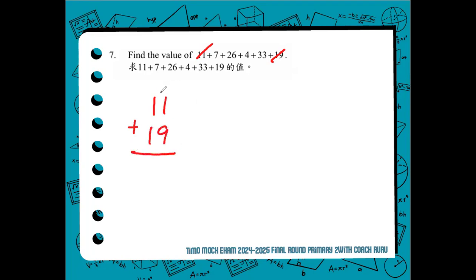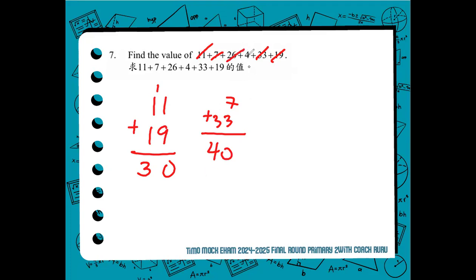The unit digits of 11 and 19 are 1 and 9. 1 plus 9 is 10. So there you will get a multiple of 10. 11 plus 19 is 30, a multiple of 10. Next pair, 7 and 33. 7 plus 33 is 40, another multiple of 10.